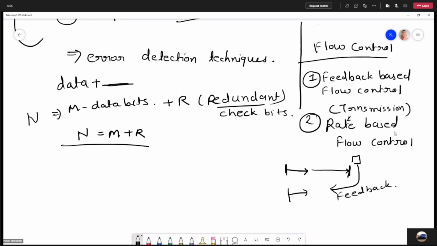We have three error detection techniques. The first one is single parity check. Let us see what parity is.